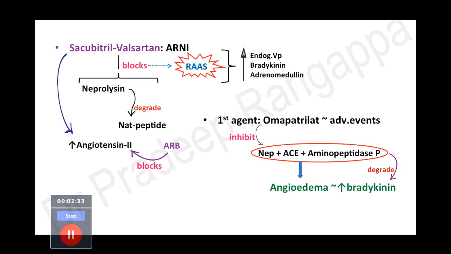All these three agents, neprilysin, ACE, and aminopeptidase, are involved in degradation of bradykinin. Because it is inhibiting all of these, degradation of bradykinin is not happening and angioedema is increasing. So this agent had to be abandoned. This was the molecule which was considered prior to development of sacubitril. So that's why they learned and they had to combine it with valsartan to block the angiotensin 2. Otherwise, they had huge issues with angioedema.